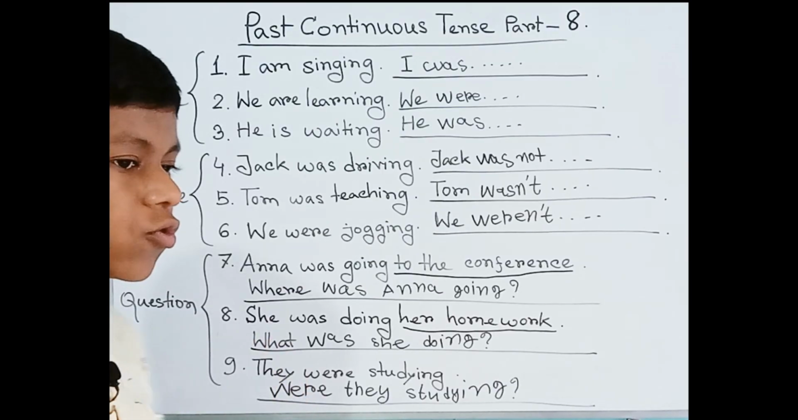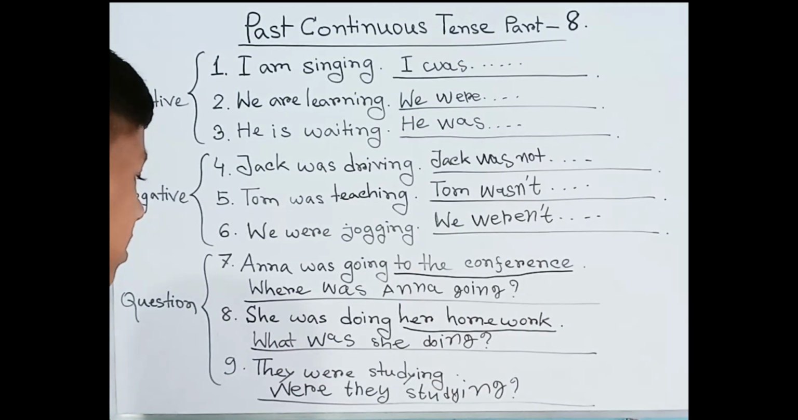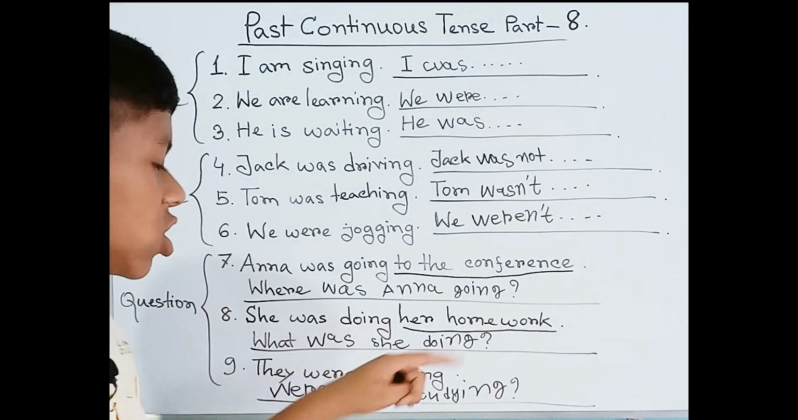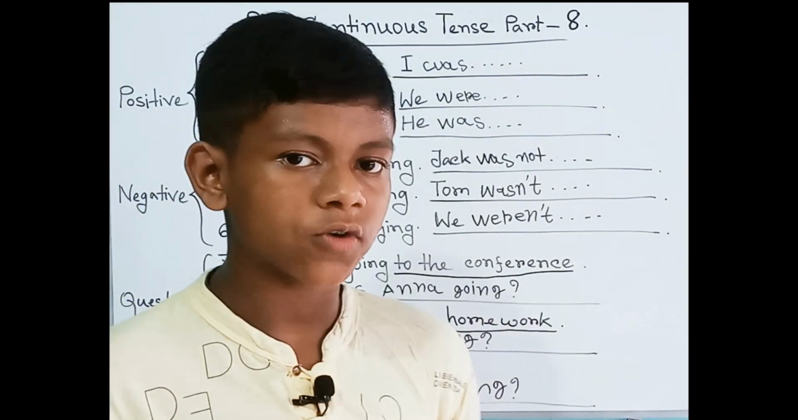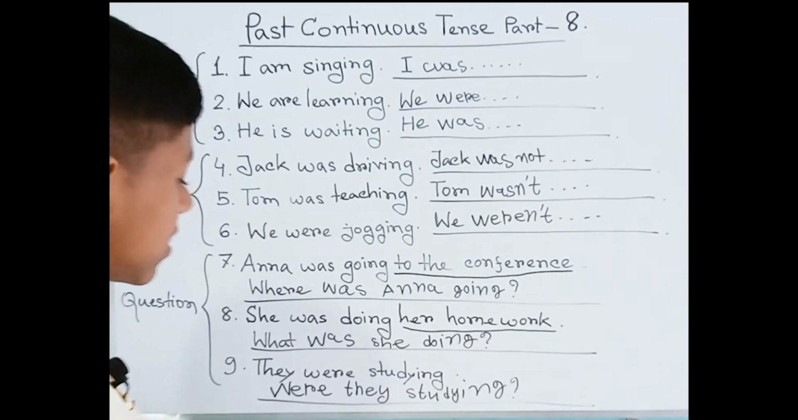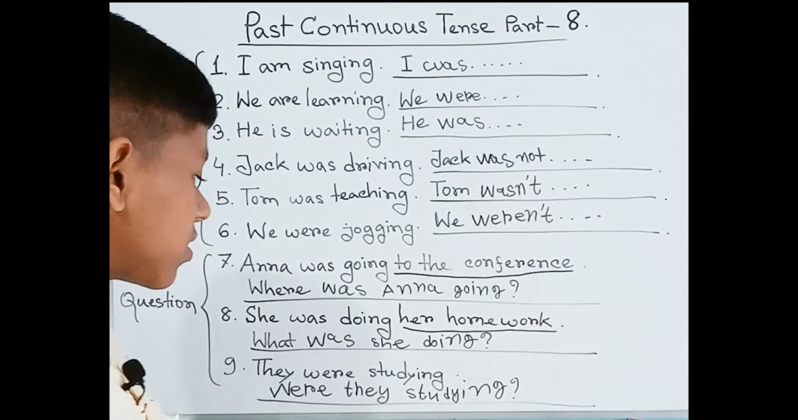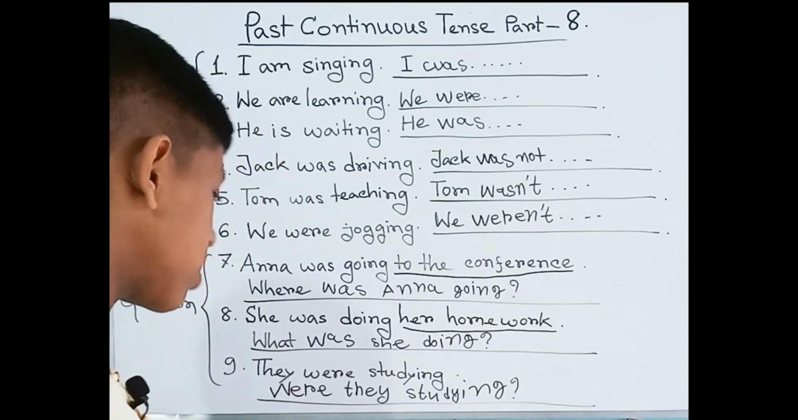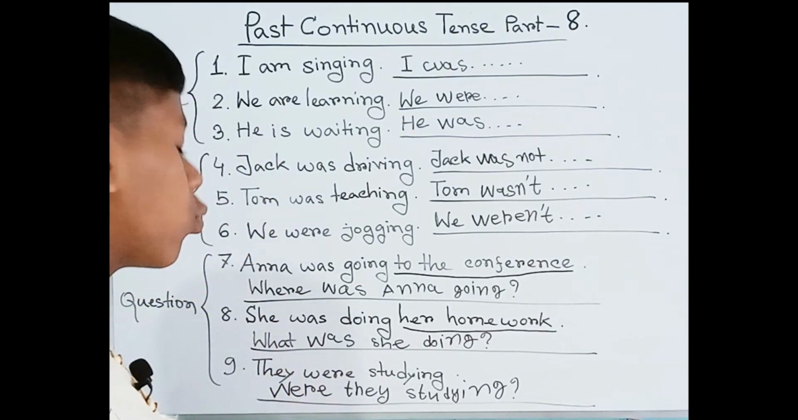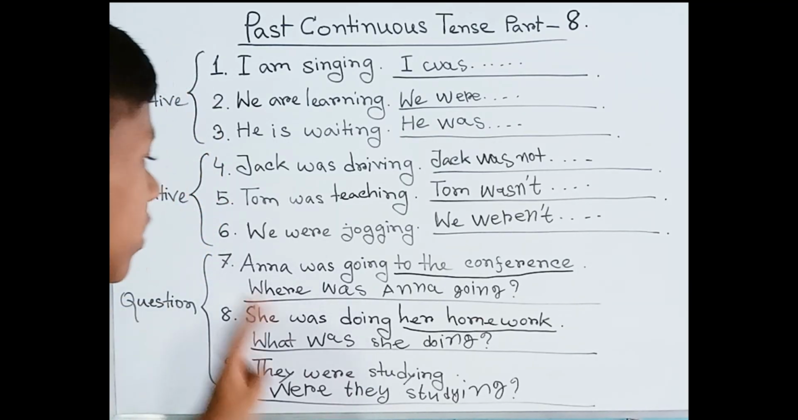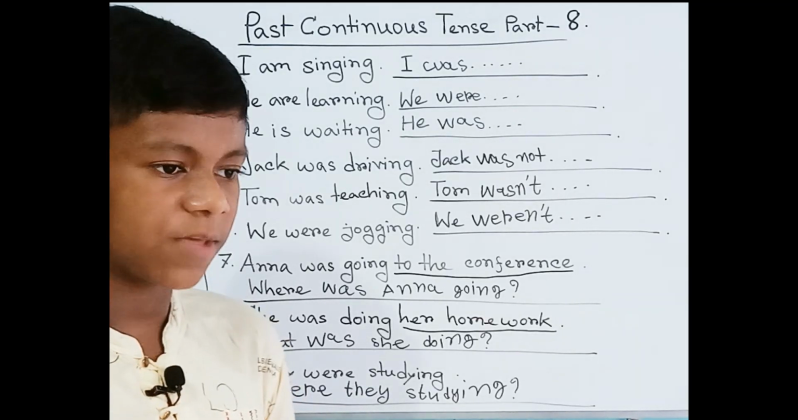If we want to do this, we can. What was she doing? We can say what wasn't she doing? But if we don't want to use the contraction, we can say what was she not doing? And next, were they studying? Were they not studying? And with the contraction, weren't they studying? So here we have already understood the negative form of question.